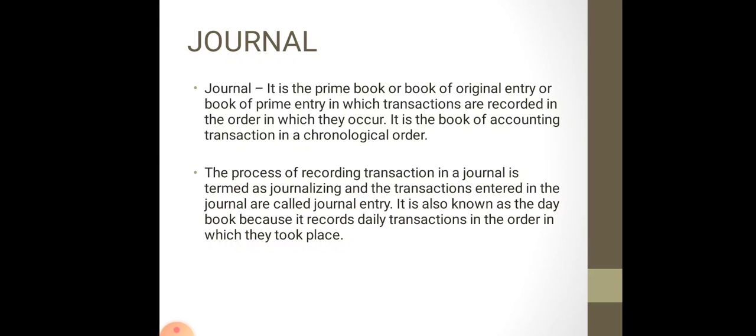Now I would like to show you the format of journal. The format of journal looks like this. First column is for date, then particulars, then ledger folio, L/F, it means ledger folio, and then afterwards it's debit column and your credit column.